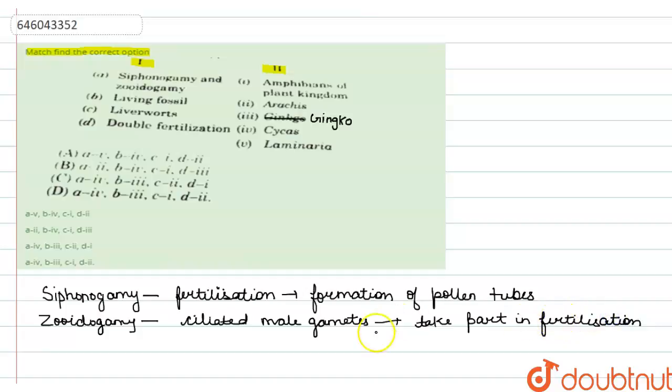Both these fertilizations occur in cycads. So our first option, A, can be matched with option number 4 from column 2. Moving on to the second term, that is living fossil.